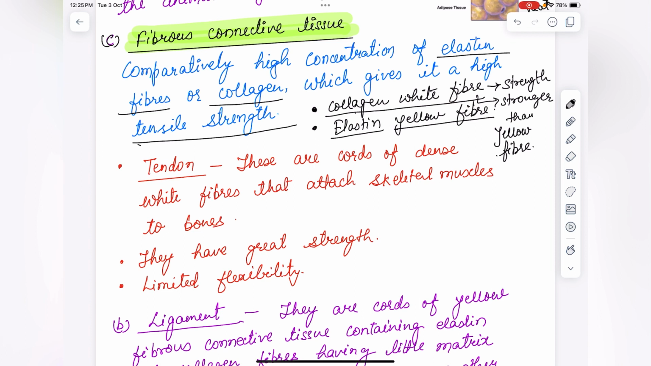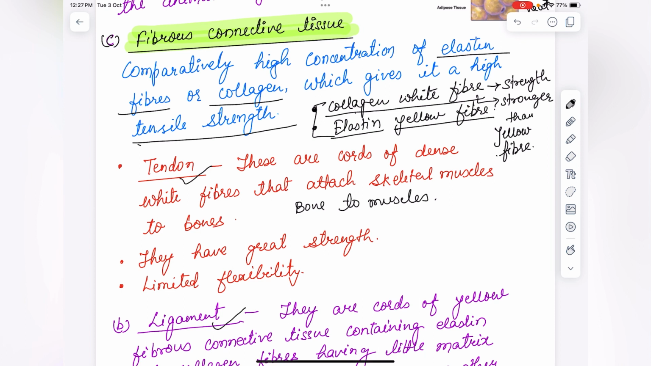Now these fibers will form tendons and ligaments. Tendons are strong fibrous connective tissue bundled together by areolar tissue. The tendon connects bone to muscle.